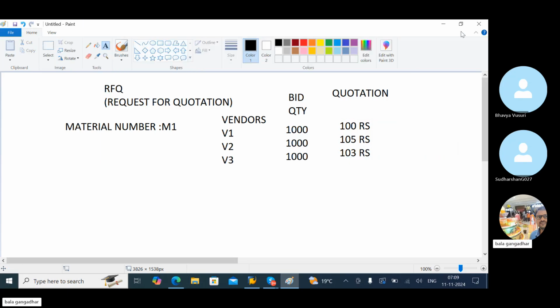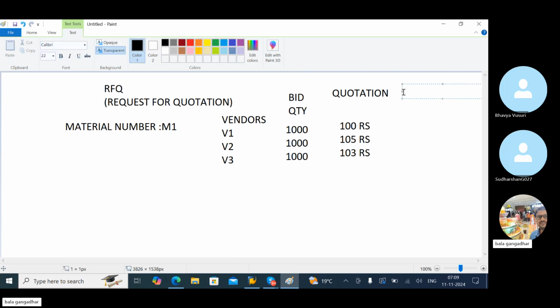This is what we call a quotation. Using the quotation, what can we identify? We can identify the rank of the vendors: this is rank 1, this is rank 2, this is rank 3, because 103 is less, rank 2.